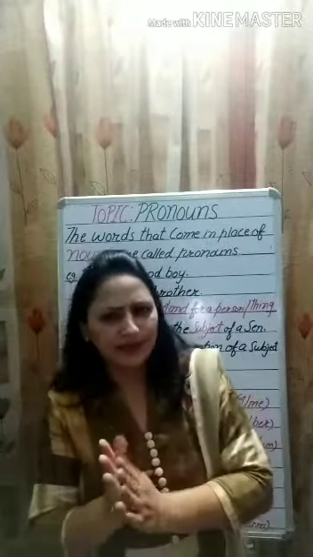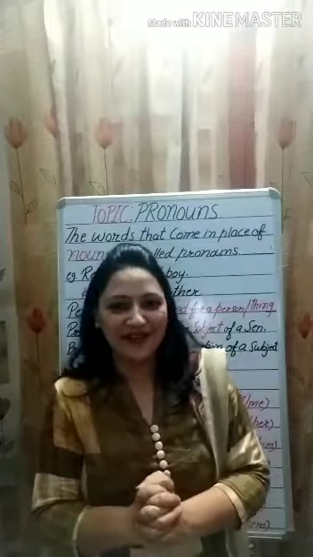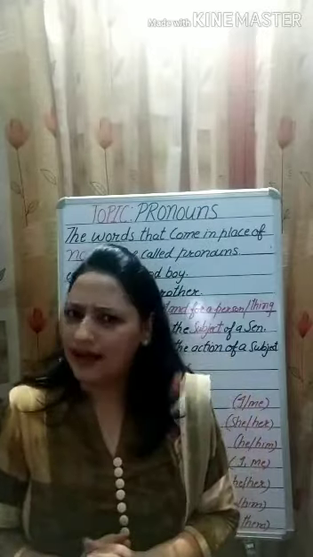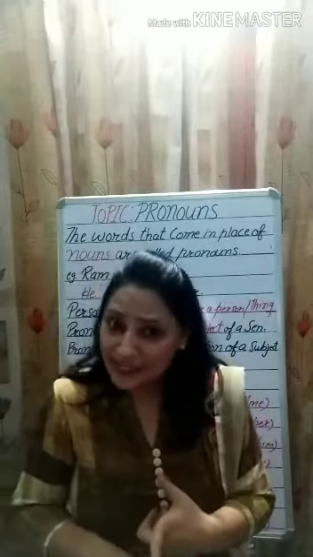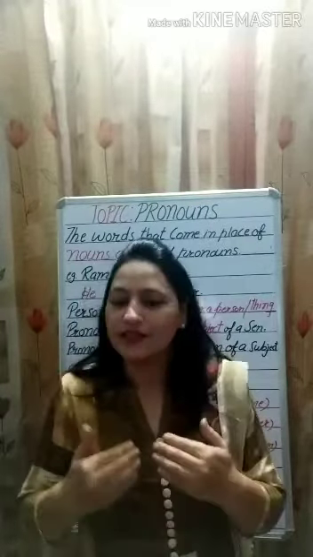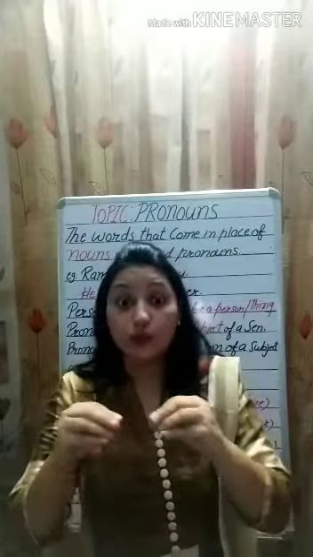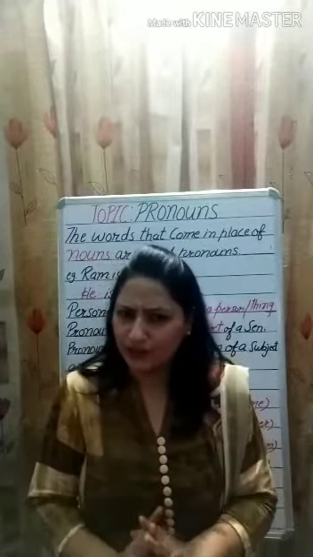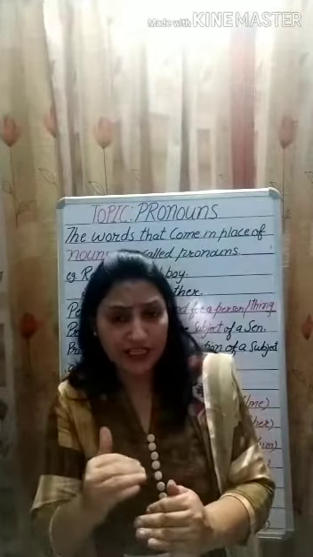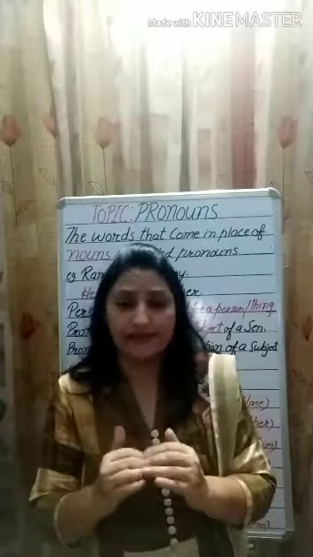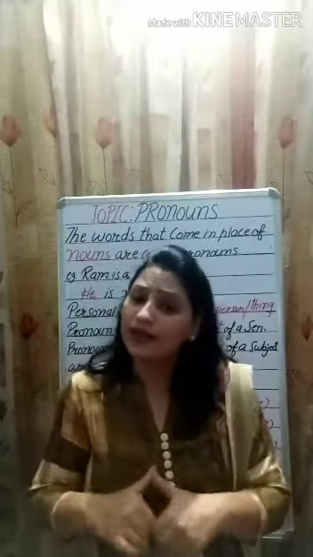My dear students, one more thing I want to explain. First, I is used when we talk about oneself. We is used when we talk about ourselves or more people who are with us.